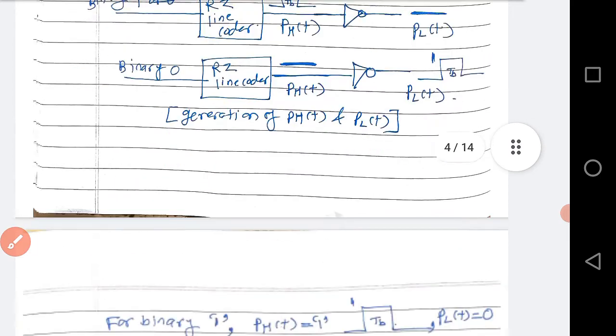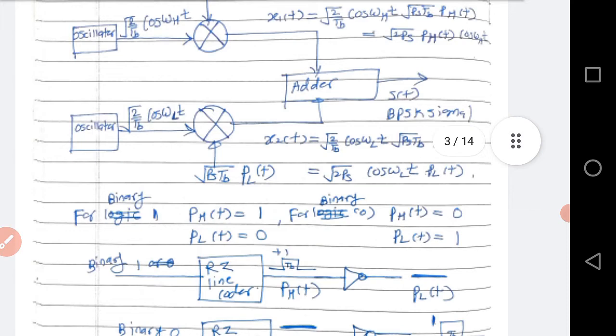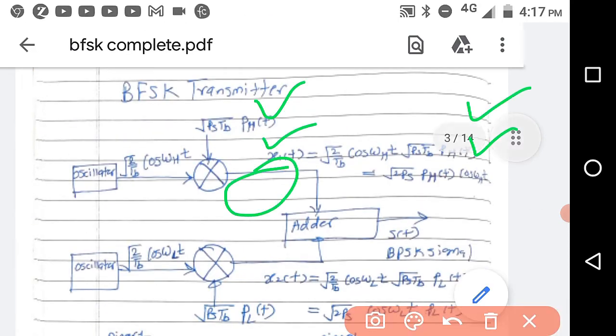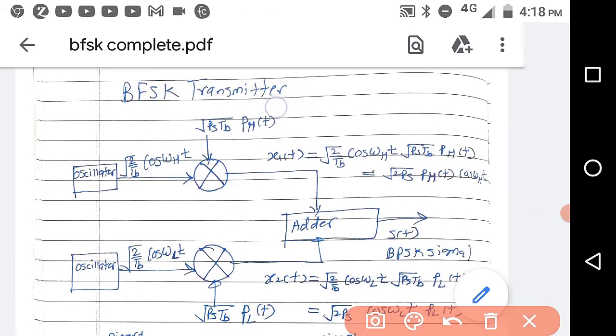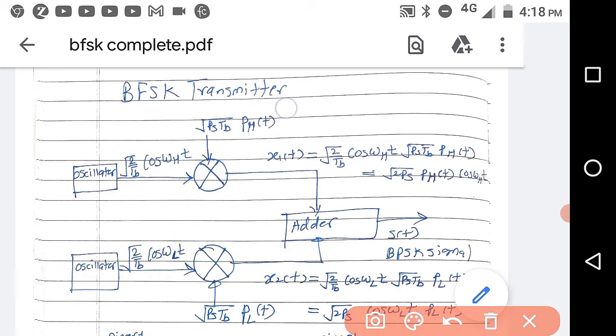Okay, so let us see how the BFSK signal is generated for binary 1. Now for binary 1, this PHT is equal to 1, which is generated, and PLT is equal to 0. So this part will not be there for binary 1. So you will get root 2 by TB cos omega st root PSTB PHT.